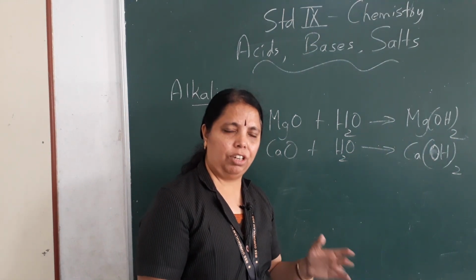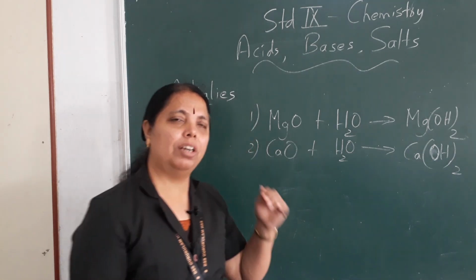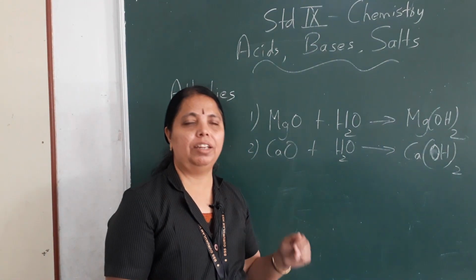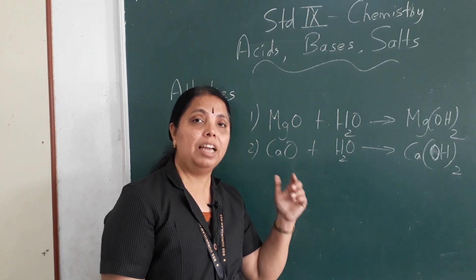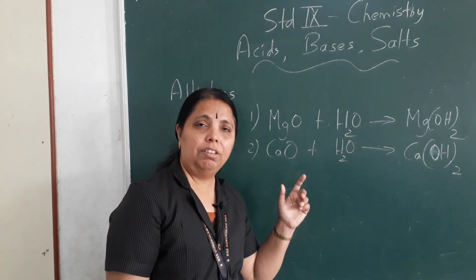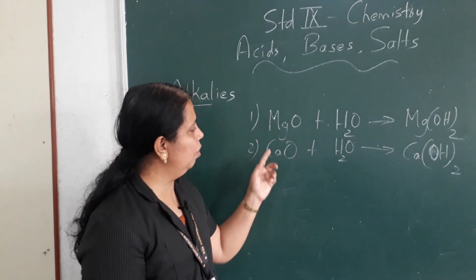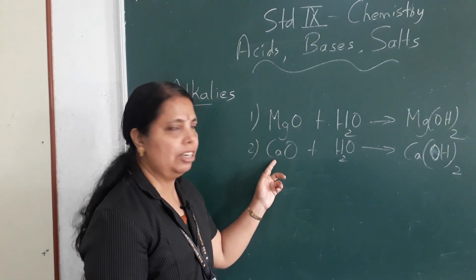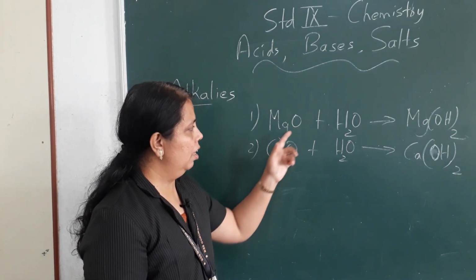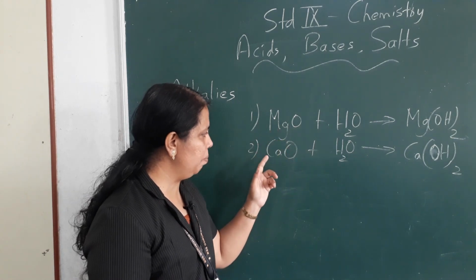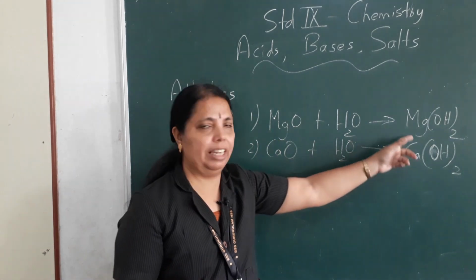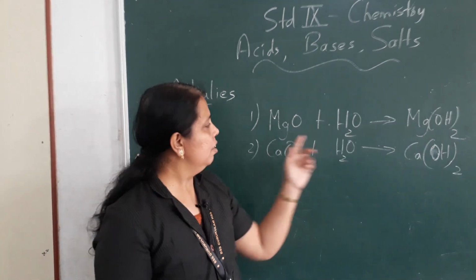In acids, if you remember, I taught you about carbon dioxide and sulfur dioxide reacting with water to give acids. There, they were non-metallic oxides. But here, magnesium and calcium: the oxides of magnesium and calcium react with water to give the corresponding hydroxides.